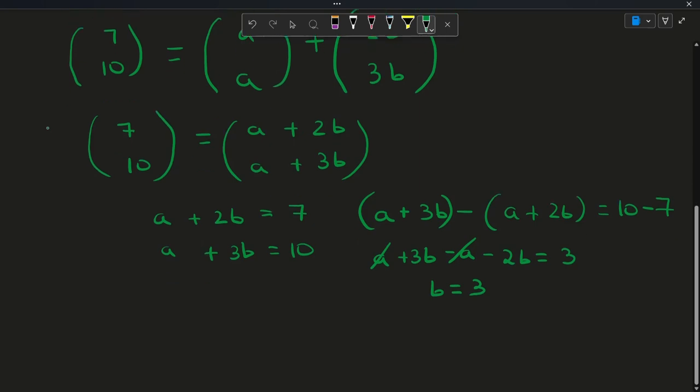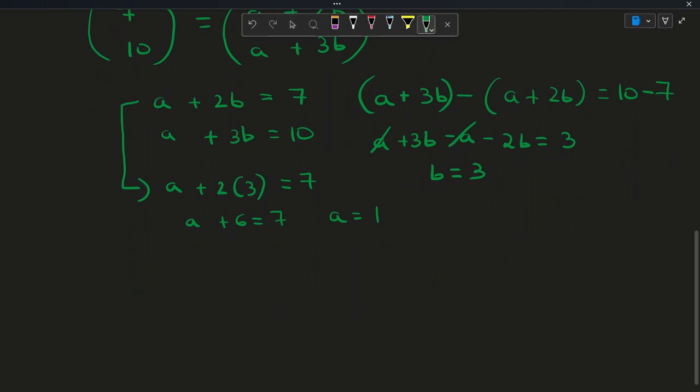Now let's plug in b equals 3 into this equation. So you get a plus 2 times 3 is equal to 7. So a plus 6 is equal to 7, and a is equal to 1. So we got our values of a and b. Now our last step is to just write it out. So v is 1 times u1 plus 3 times u2.